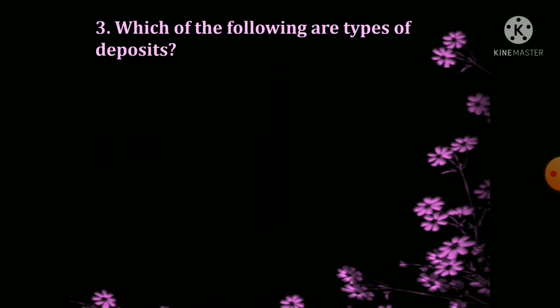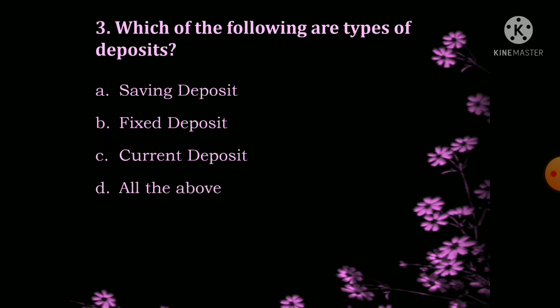Which of the following are the types of deposits? Savings deposit, fixed deposit, current deposit, all the above. So the answer is all the above, that is option D. So bank will provide you all the deposit facilities, like savings deposit for the salary holders, fixed deposits for a term, where you can keep the money for the specified period, locking the amount for a certain period, and they will pay you the principal amount and interest. Current deposits are mainly meant for the business people.